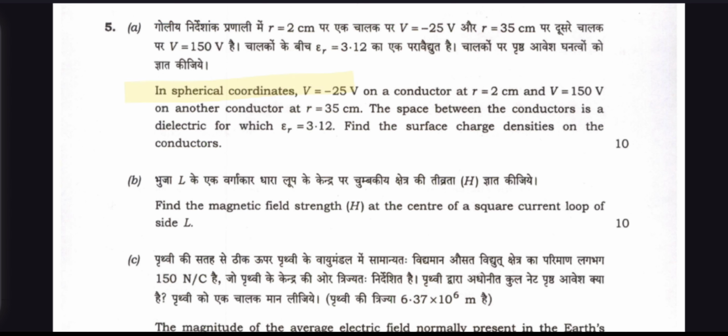Section B is here. In spherical coordinates, V is equal to minus 25 volts on a conductor at R equal to 2 centimeters, and V is equal to 150 volts on another conductor at R equal to 35 centimeters. The space between the conductors is a dielectric for which epsilon R is equal to 3.12. Find the surface charge density on the conductors.